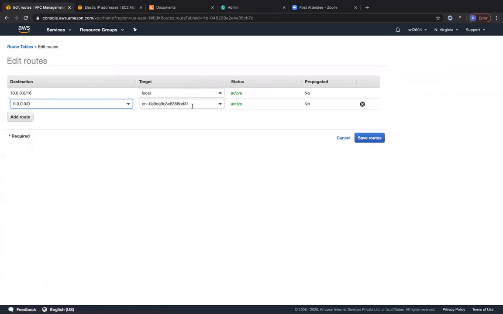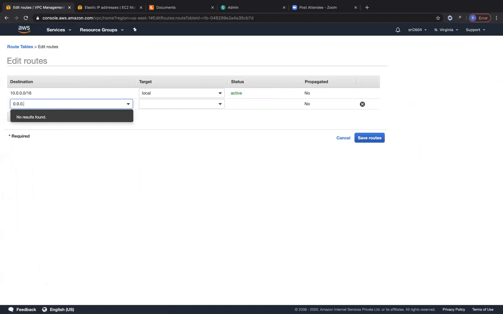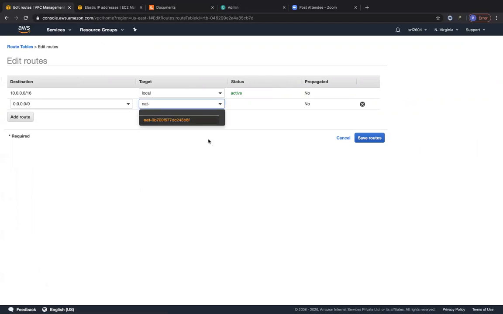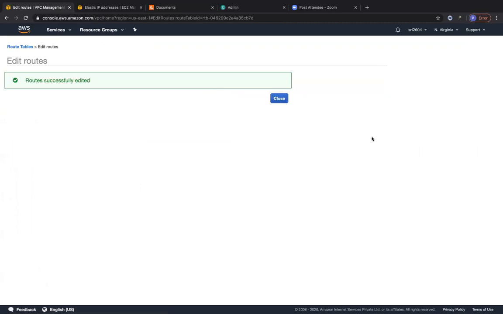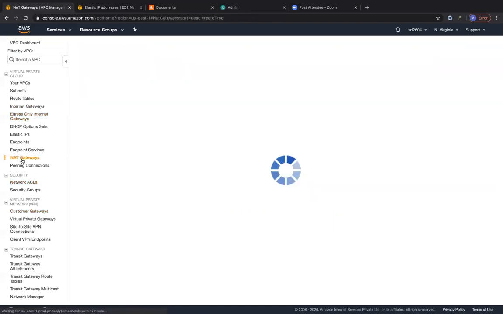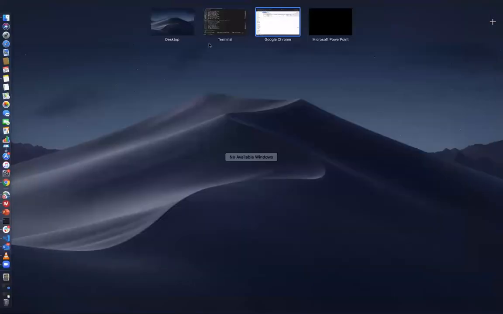And instead of using the NAT instance, let's remove this route and let's add a new route, and let's map it to the NAT gateway. So let's choose NAT gateway instead of instance. Then let's choose this NAT gateway over here, and let's click on save routes. Let's click on close. So now you can see if the NAT gateway has come up to the available status, then we will be able to send out traffic.